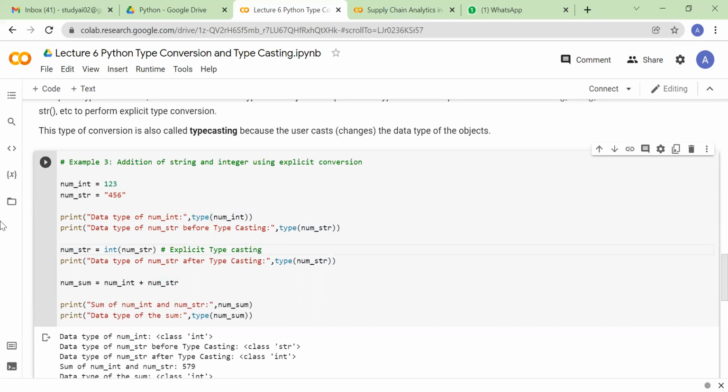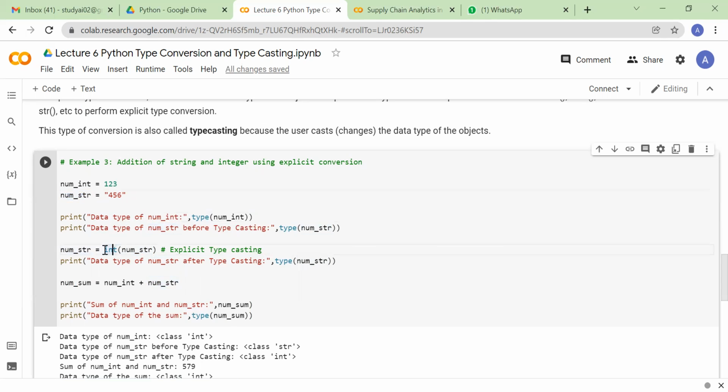How am I doing it? I am saying, please convert this string variable into integer by putting the keyword int in front of it. So the system will understand that though it is a string variable, the user wants it to be converted as numerical. It will convert this string variable into a numerical one, and then it will perform the operation. You can check it by yourself also.